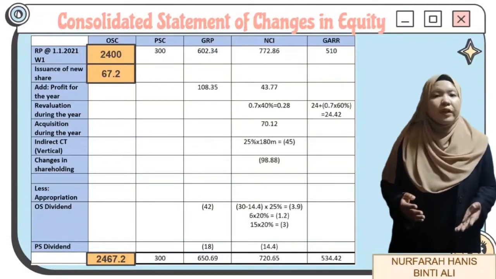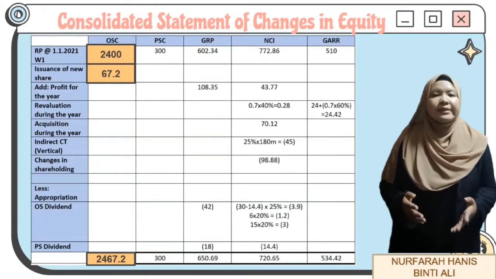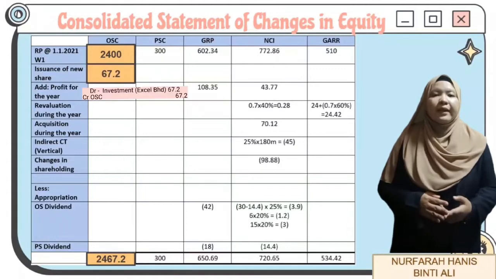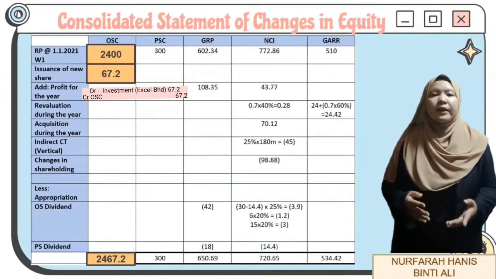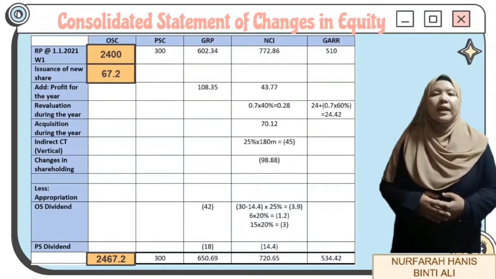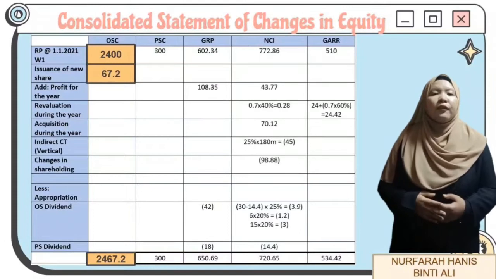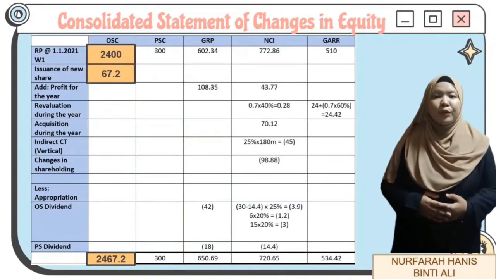Since Great Berhad did not record this transaction yet, therefore, it will be credited to ordinary share. The journal entry for the second acquisition is debit investment in Axel Berhad, and it will be credited to ordinary share capital with the amount of 67.2 million ringgit for both. Hence, by calculating, the overall total under ordinary share capital is 2,467.2 million ringgit.